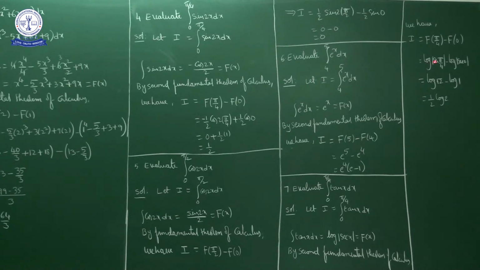Log mod secant pi by 4, in place of x we write pi by 4, minus log mod secant 0. So log mod secant pi by 4 is how much? Root 2. So log root 2 minus log of secant 0, which is 1. So log 1 is 0, so this part is 0. Log of root 2 is the answer.